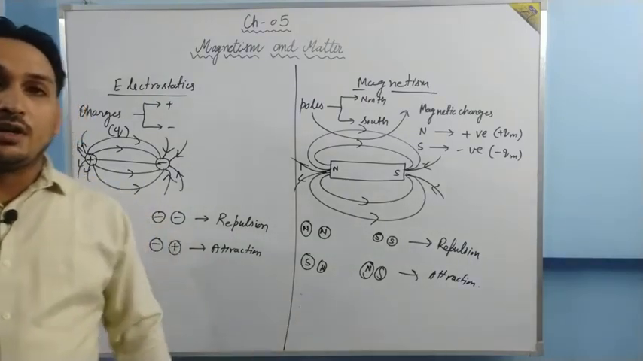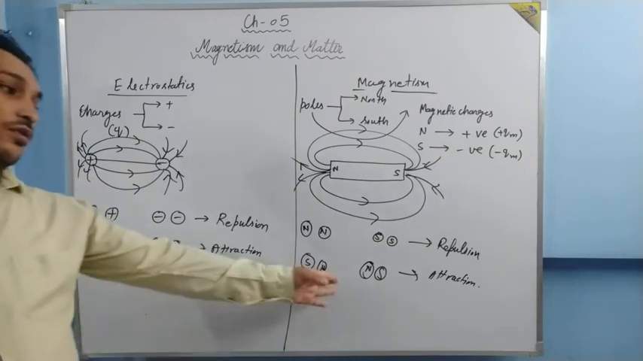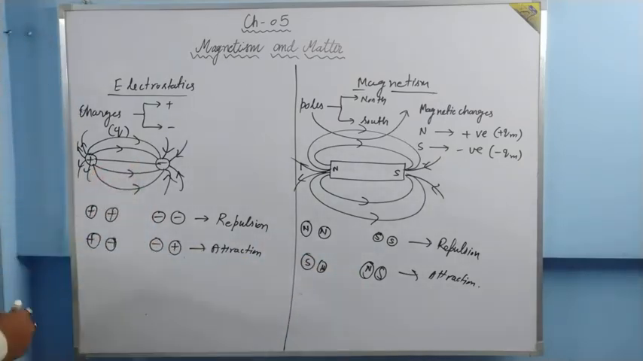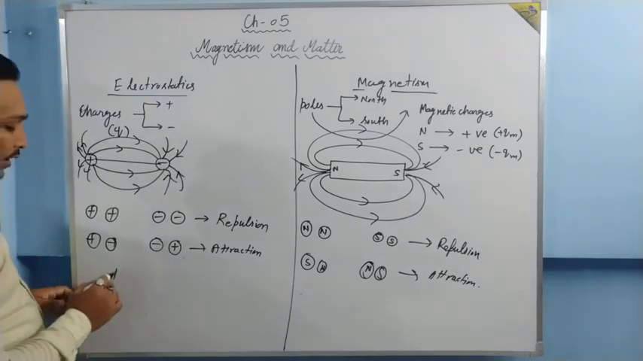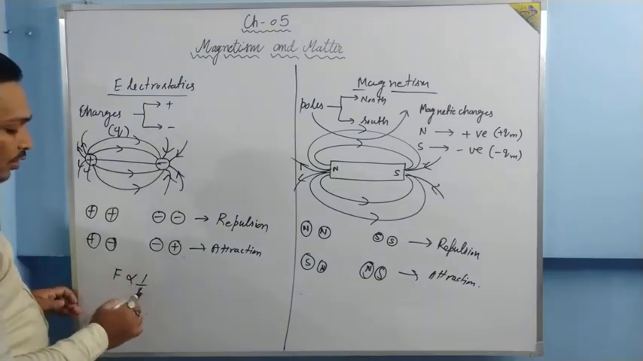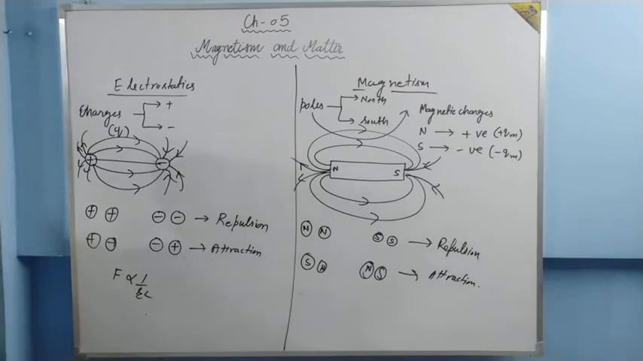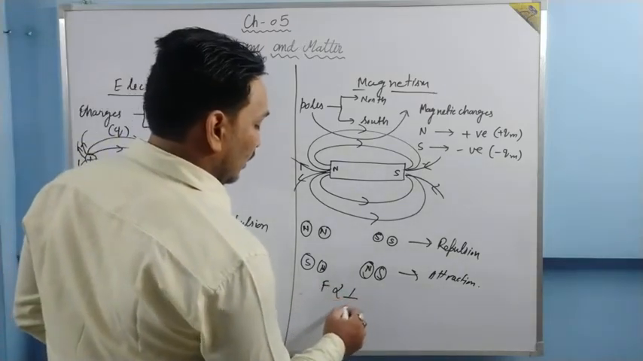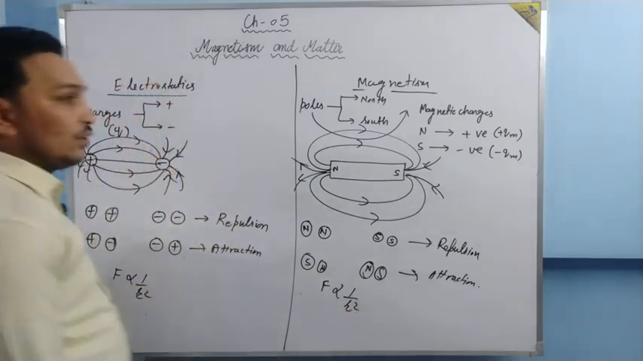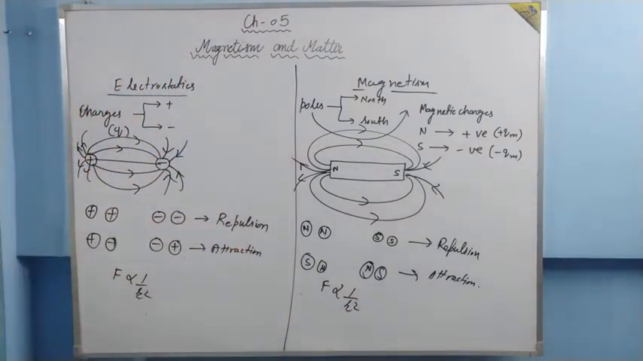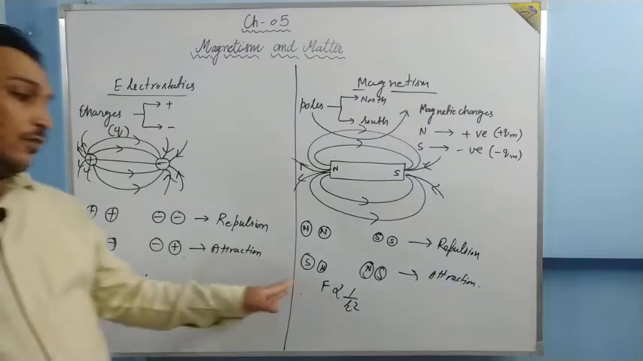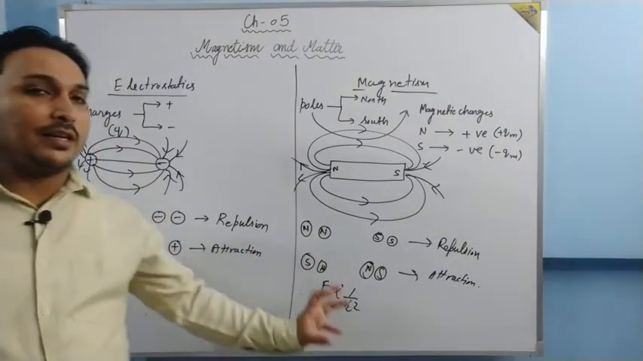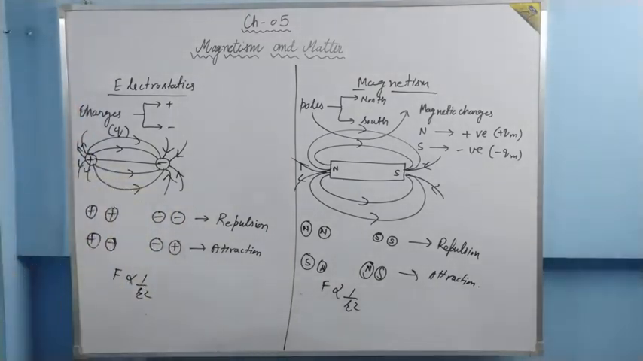That we have studied in class 10. Basically here also the same pattern is being followed. What we have studied, the force due to isolated charges is inversely proportional to the square of the distance between them. Here also we found the same, that F is proportional to 1 by r square. The force due to magnetic poles on each other is also found to follow inverse square law. So these are the similarities between electrostatics and magnetism.